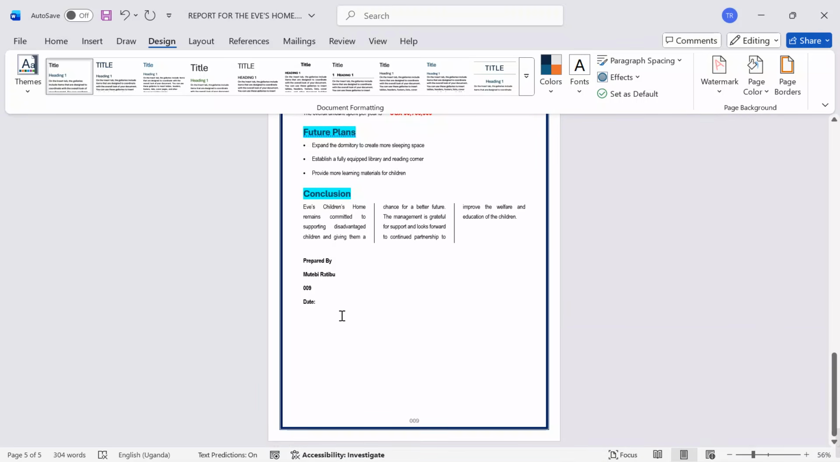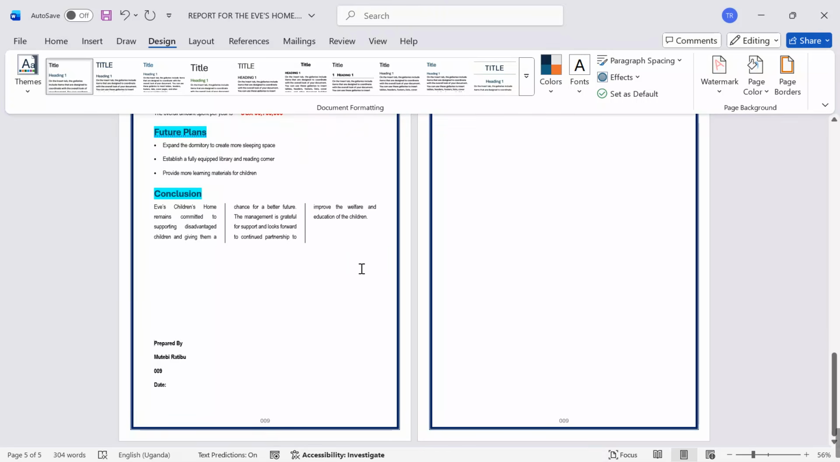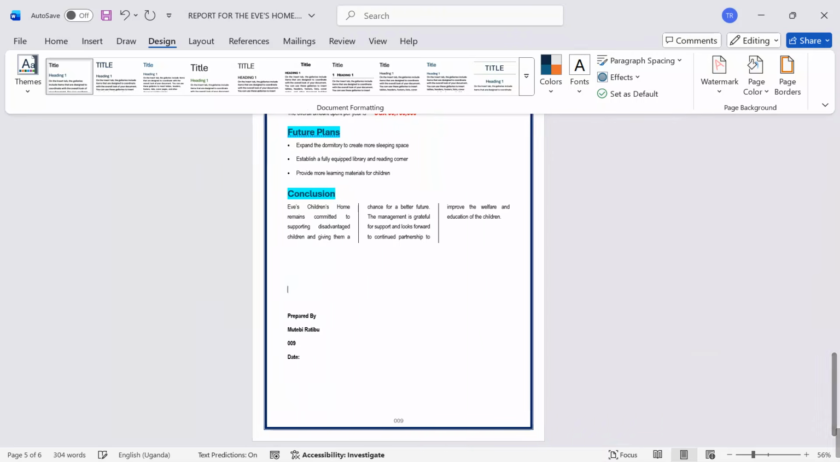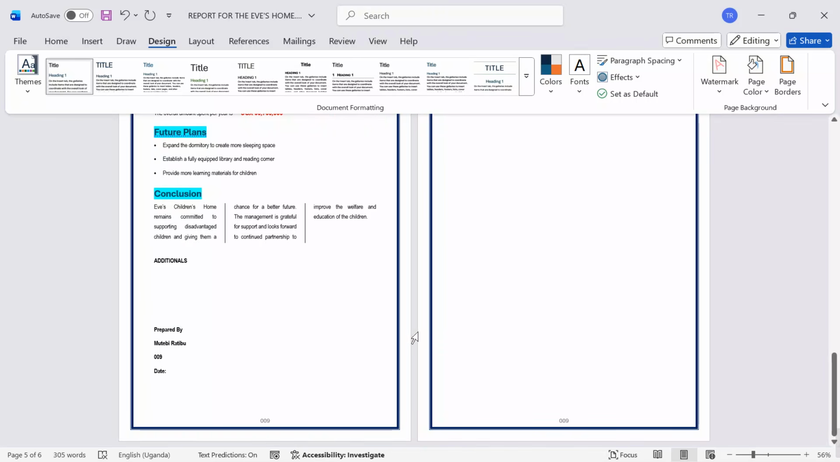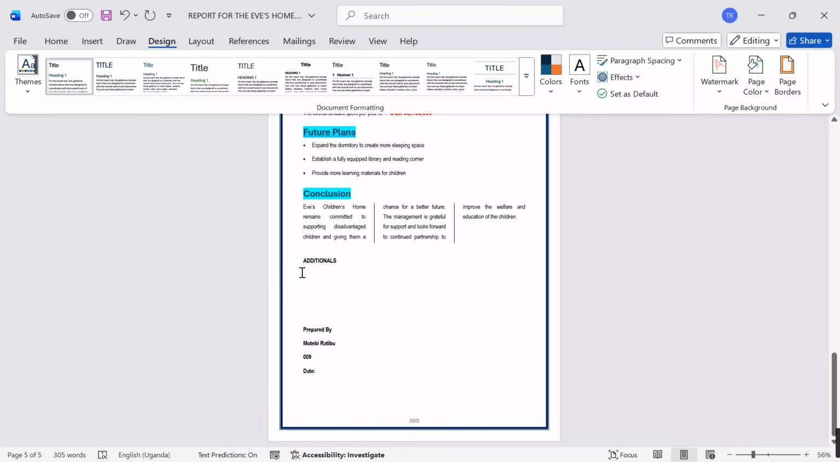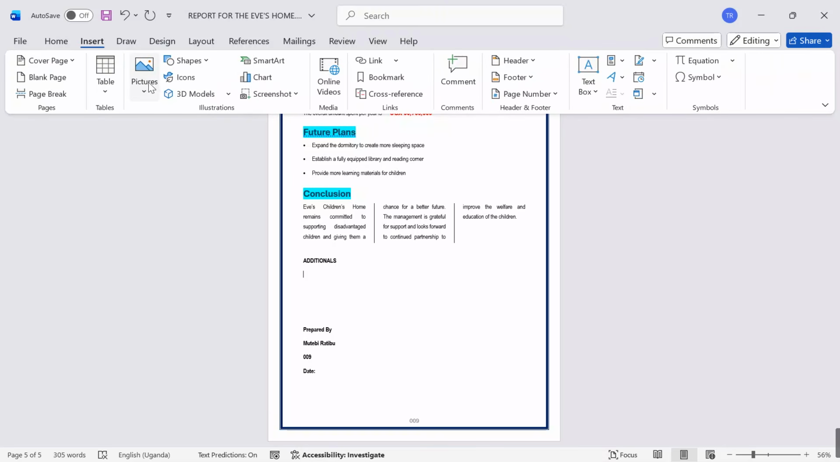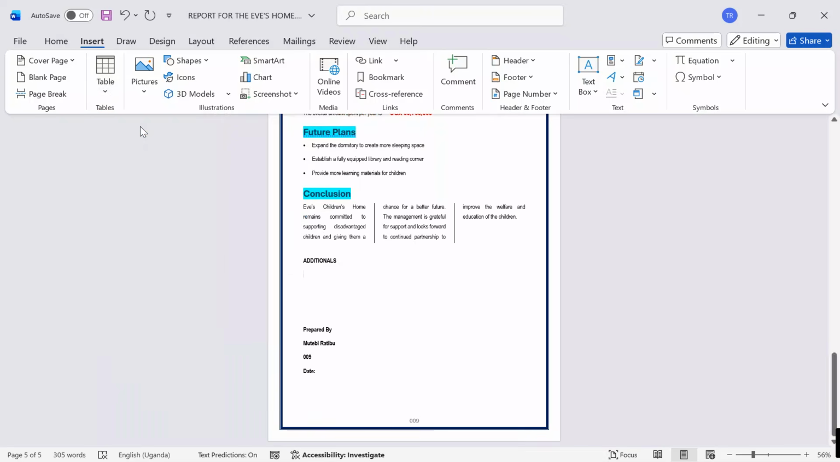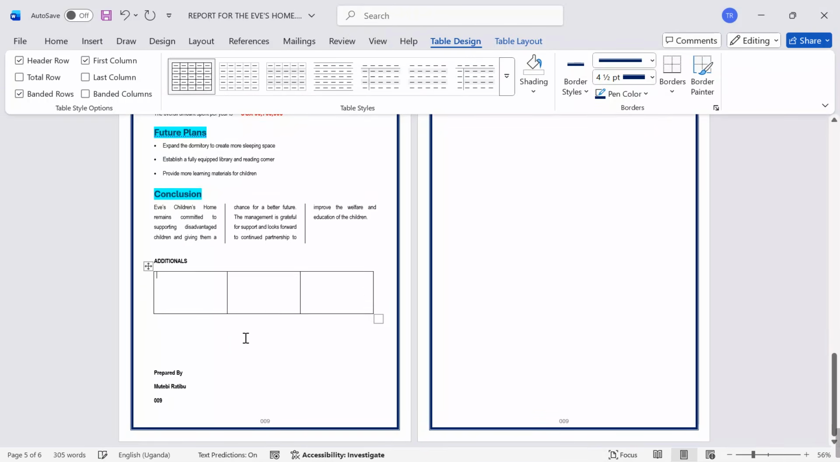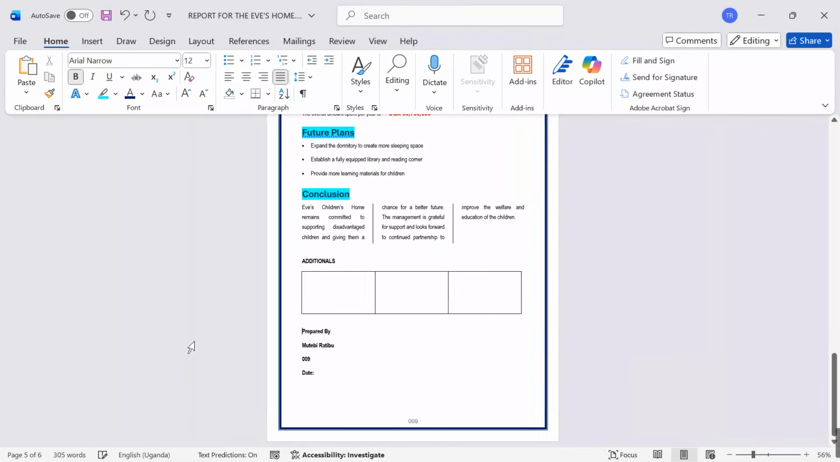I can go on to attach a few things. Before this, I can also go on to attach some different elements. I say maybe appendices or additionals, and under additionals, I can also go on and do some adjustments over there. I come here, I say I need to create a simple table. This table should be having maybe a structure like this. Align it a bit, then come over here, and then I reduce.